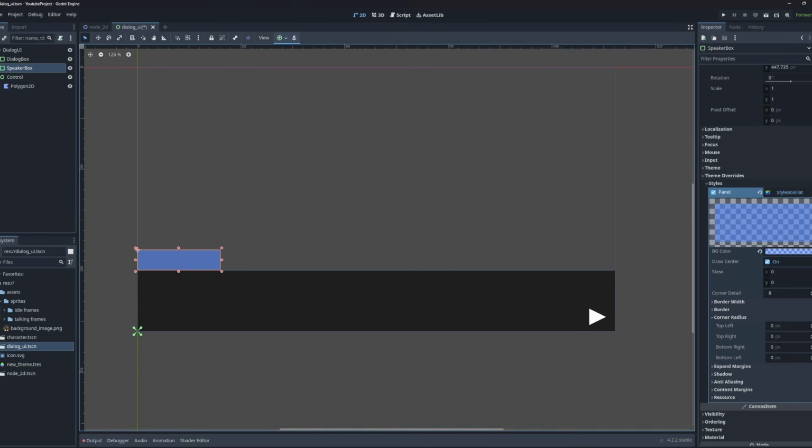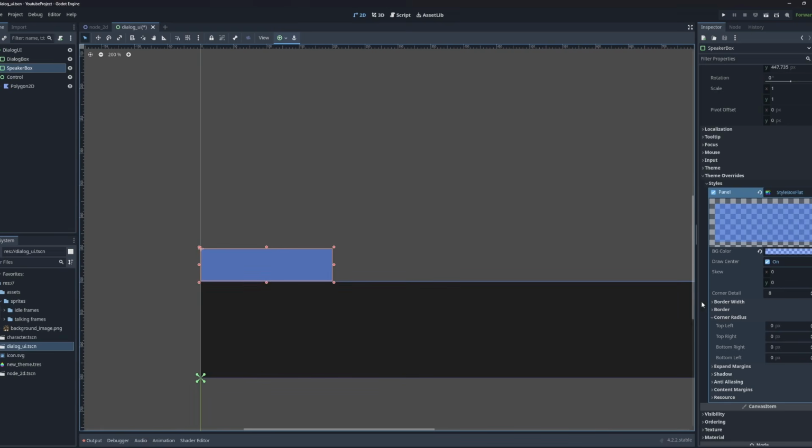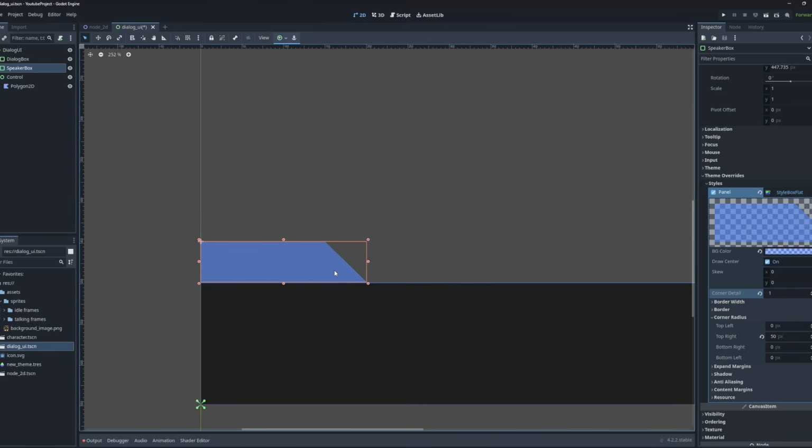So it's actually not like it's the top right corner that is not exactly the same as the others, right? So I could go up to the top right here, add some radius, and then reduce the corner detail to have something like heart shaped like this. The problem if we do this is that we don't actually have a really good control on it. As you can see here, if I change those values, it's really hard to customize it the way we want. So this is not actually what we want to do. Like, the panel container doesn't have enough flexibility to allow us to customize the appearance the way we want to.